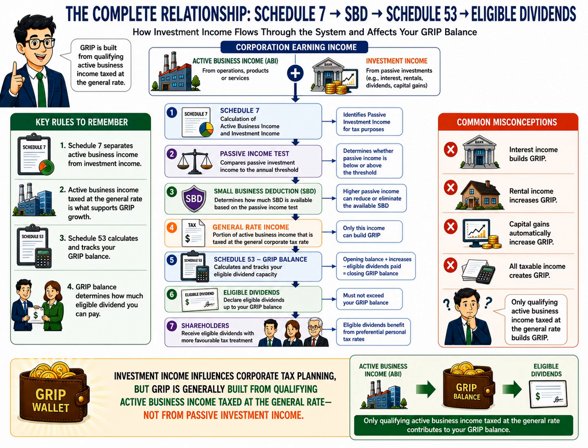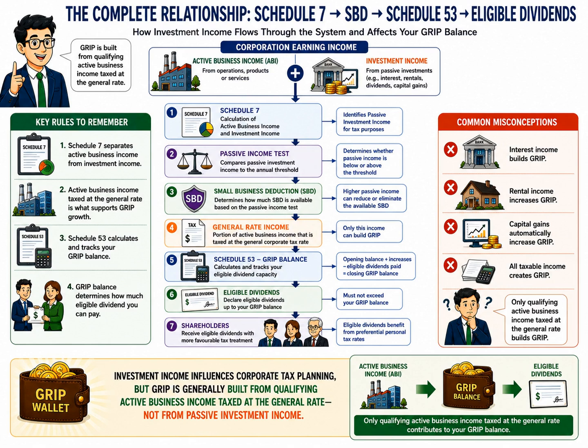In this final slide, let's connect everything we've learned about Schedule 7, the small business deduction, Schedule 53, and eligible dividends into one complete picture. The process begins when a corporation earns two different types of income. The first is active business income, which comes from the corporation's regular business operations. The second is investment income, which includes interest, rental income, dividends, and capital gains.